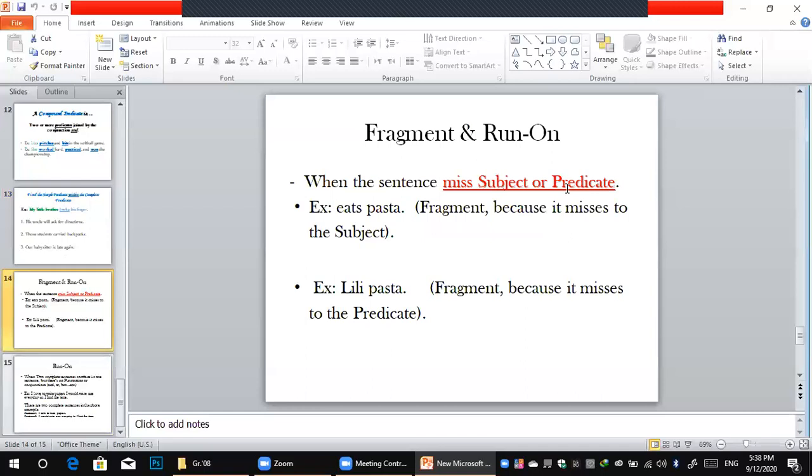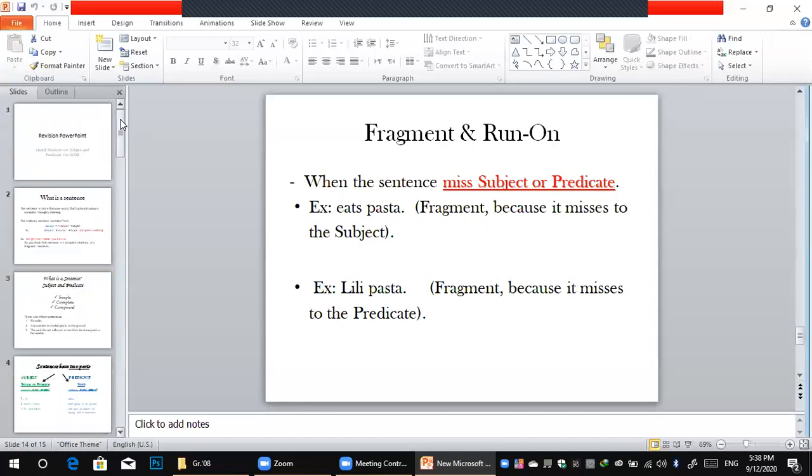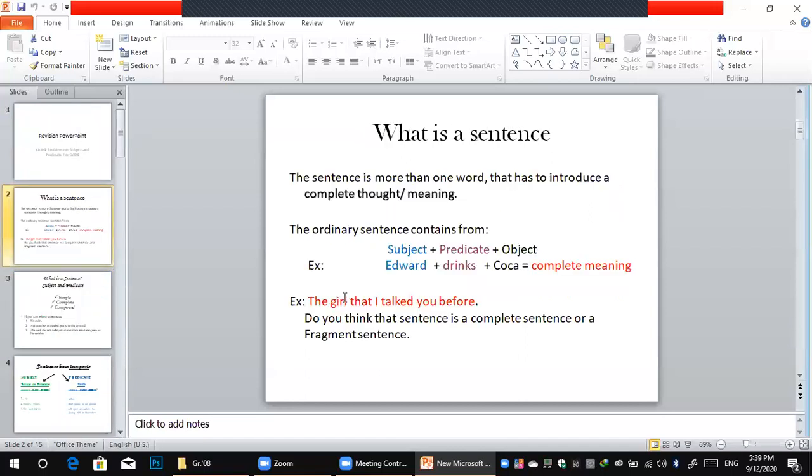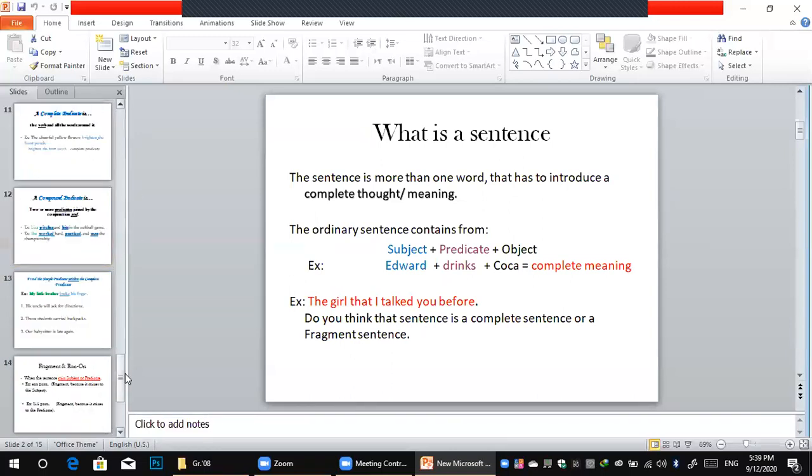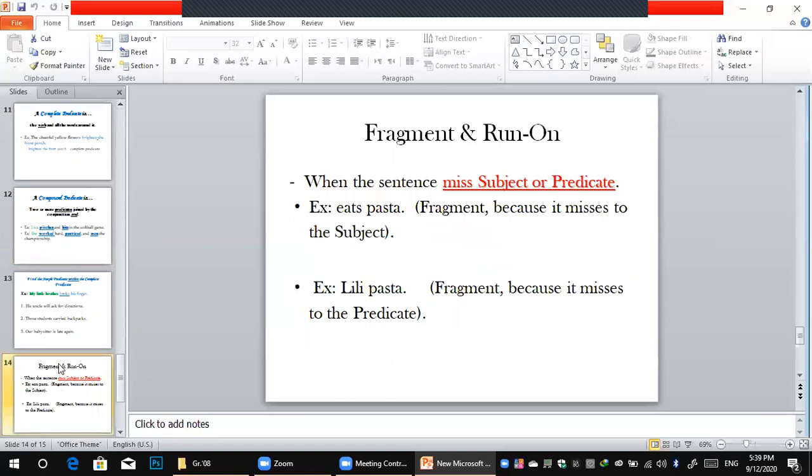Do you remember the first example, when I said the girl that I told you before? You remember this? The girl that I told you before, do you understand? Of course, you don't understand anything. So it's called a fragment. Why fragment? Because I didn't understand anything. Here also, a fragment: you can't understand anything when the sentence misses a subject or predicate.